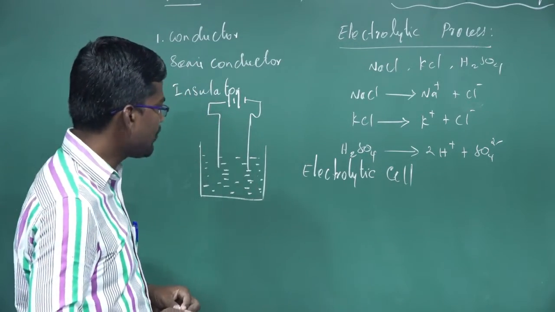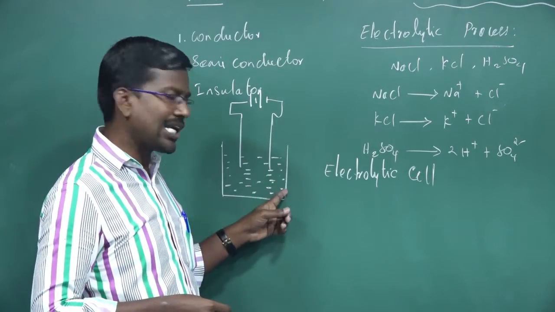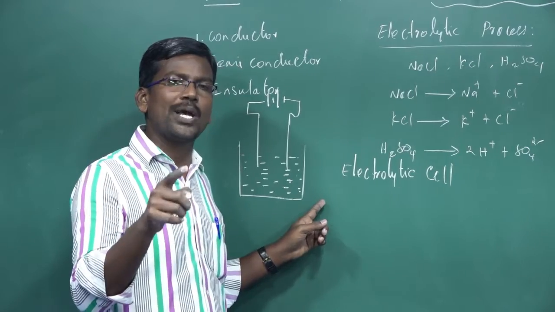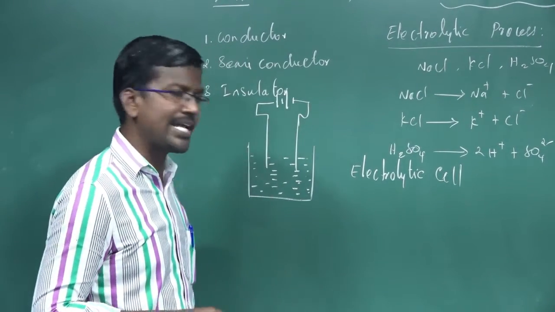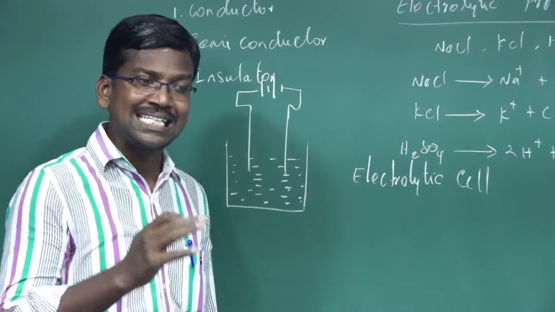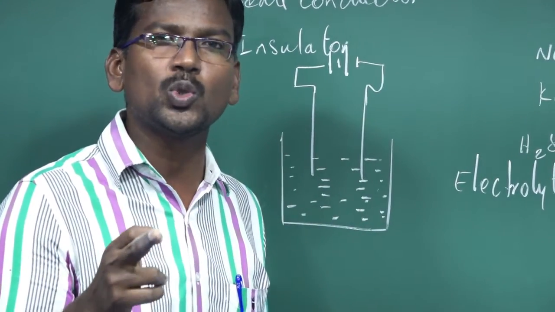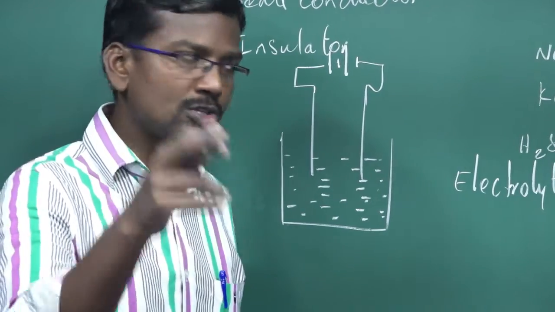Okay, next one. Like a metallic conductor, the electrolytic solution in the electrolytic cell obeys Ohm's law. We have already learned Ohm's law in physics. What is the meaning of Ohm's law? At constant temperature, the strength of the current flowing through the conductor is directly proportional to the voltage across the cell or potential difference, and inversely proportional to resistance.